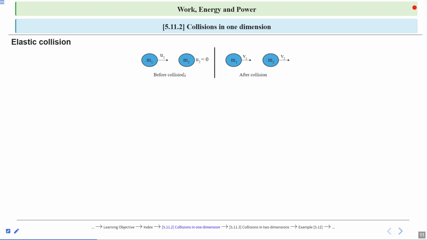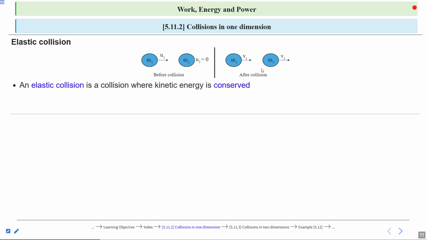After collision, the objects separate, they do not stick. So no kinetic energy is lost to heat, sound or deformation. So elastic collision is a collision where kinetic energy is conserved.